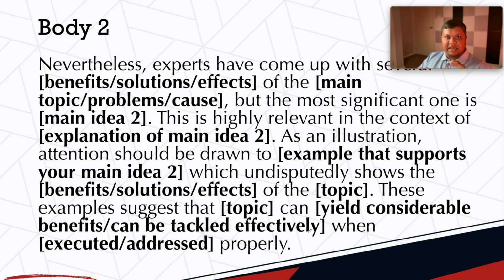That is, if I'm writing a two-sided or argumentative essay, or can be tackled effectively if I'm writing a problem solution or cause and effect essay, when executed or addressed properly. So if I'm writing considerable benefits, I'm going to use executed. If I'm writing tackled effectively, I'm going to use addressed. Right? Hopefully that makes it clear.